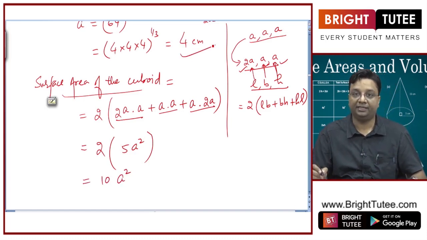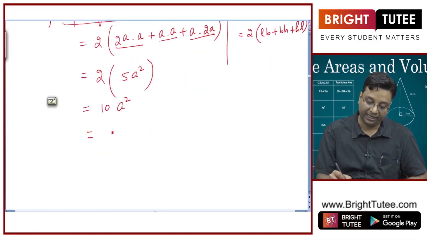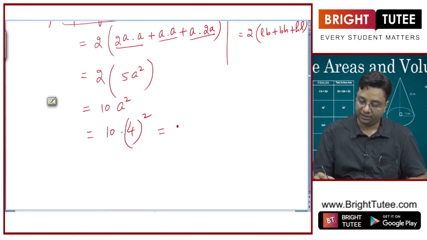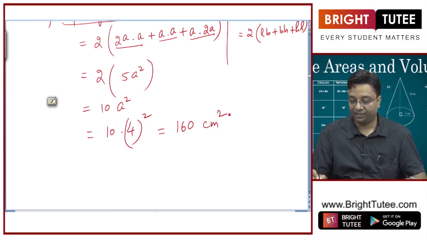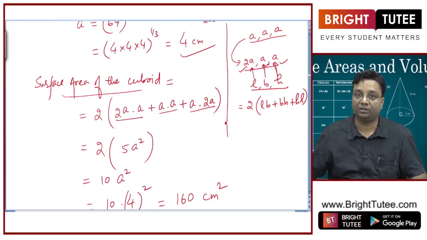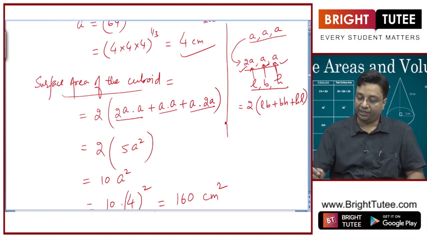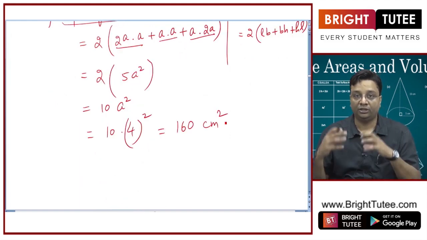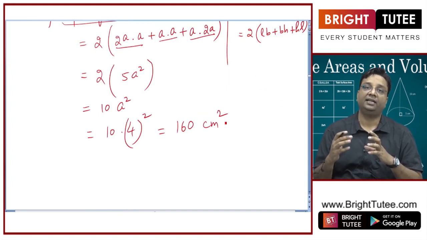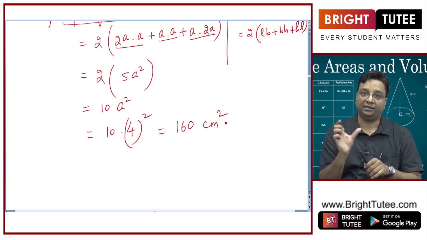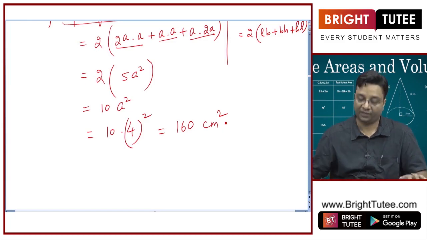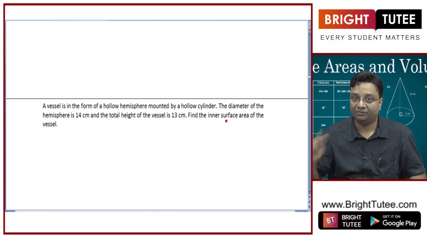Now what is A? A is 4 centimeter. So let's put A equal to 4 here. So this is 4 squared, hence it is equal to 16. 4 squared is 16, into 10, 160. Now the unit will be centimeter squared, right? Because we are talking about surface area. So this is how we can join two cubes to make a cuboid, and the difference in the dimensions will be only in length. Breadth and height will remain the same. So only one dimension will change.